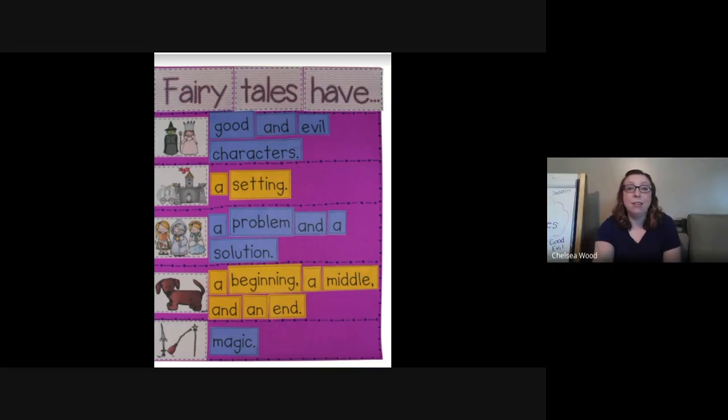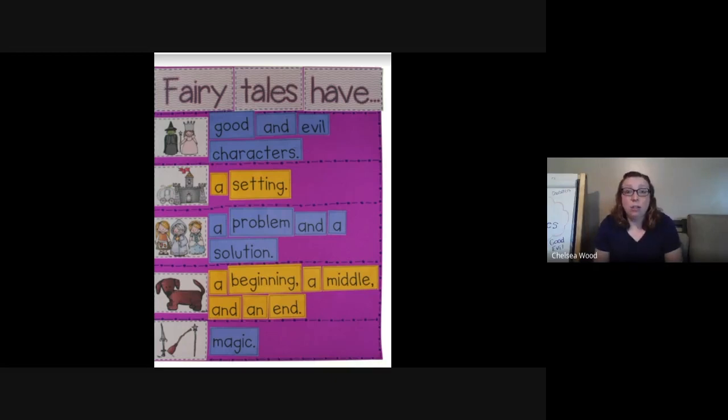Today, we're going to start looking at the third thing that all fairy tales have, and that is a problem and a solution. So we have learned throughout this year, most of the stories we read, well, all of the stories we read, if they are fiction, they have a problem and they have a solution. So I want you to answer this question for me. What is a problem? Right. A problem is when something goes wrong in a story.